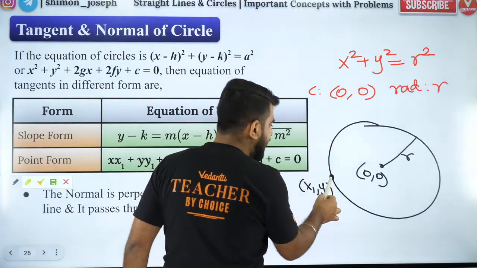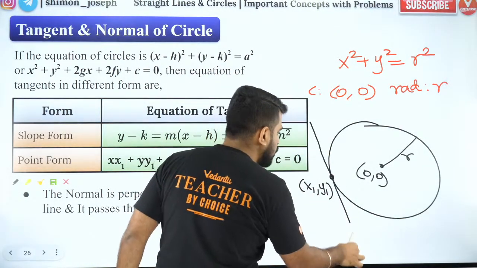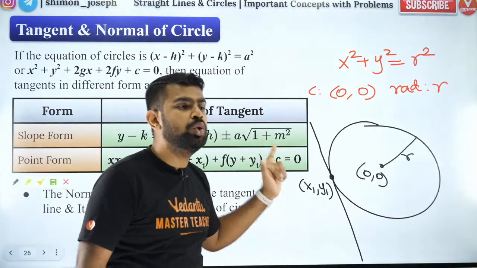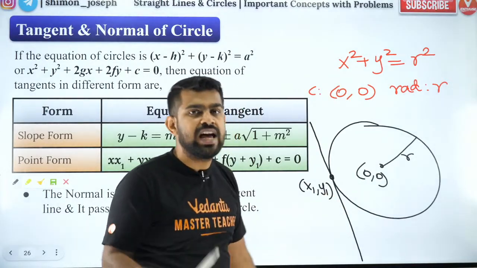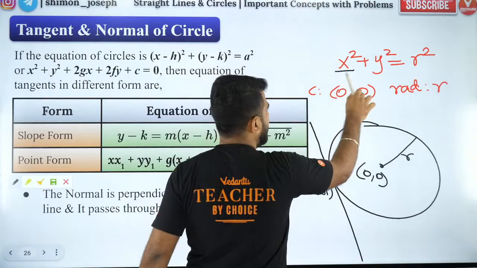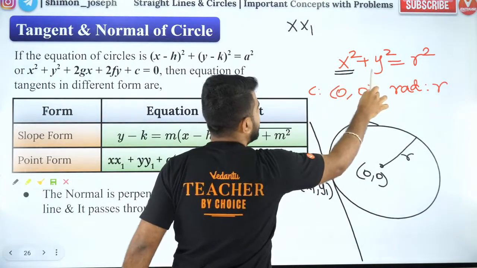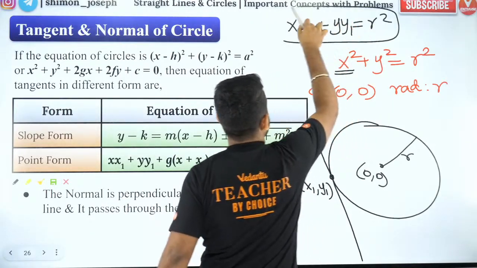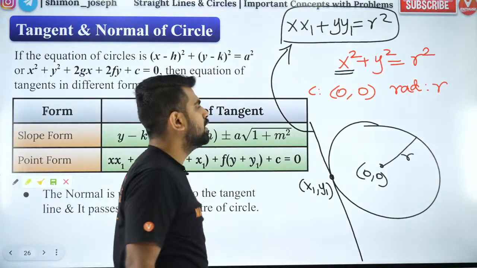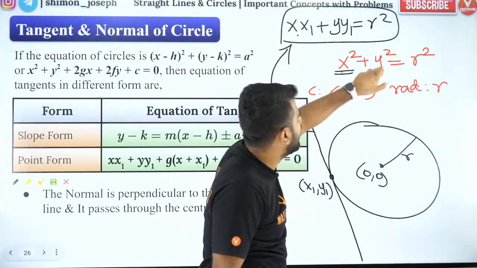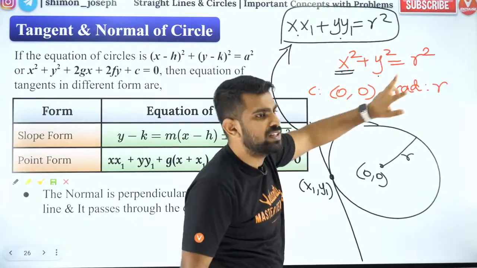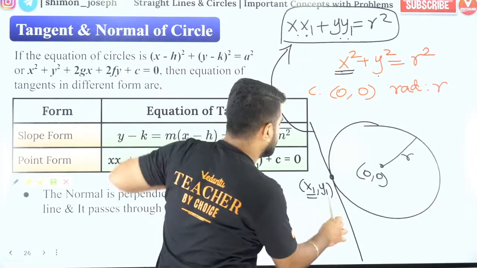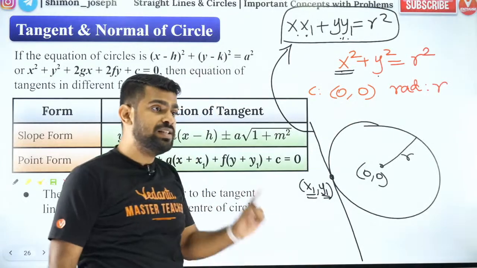So if x1, y1 lies on the circle and you want to find the equation of tangent, then you will use this. How will we use this? I will show you. What you will do is x square will become xx1, y square will become yy1. That's it. So this is my tangent equation. r square will remain the same because that's a constant. x1 is the x coordinate of the point on the circle, y1 is the y coordinate of the point on the circle. Please don't forget that.